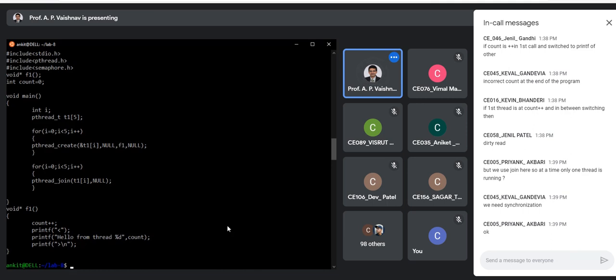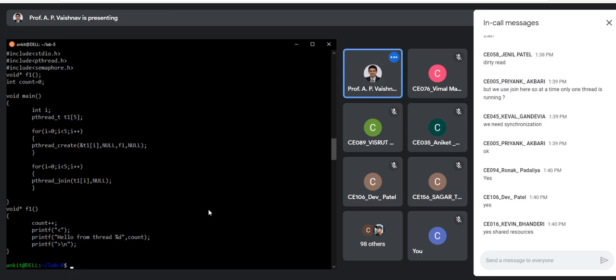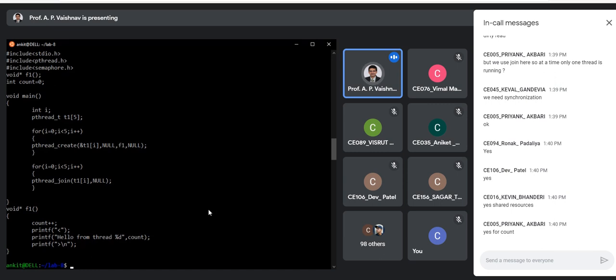Synchronization is required, as Keval has written, as well as, do we need any other requirement over here? Mutual exclusion kind of thing, is it required? Think about that situation. Okay, yes, wherever there is a shared resource, we can say exactly, right? Yes, for count. Okay. So now the second question is, in this program, we need to locate the critical section,